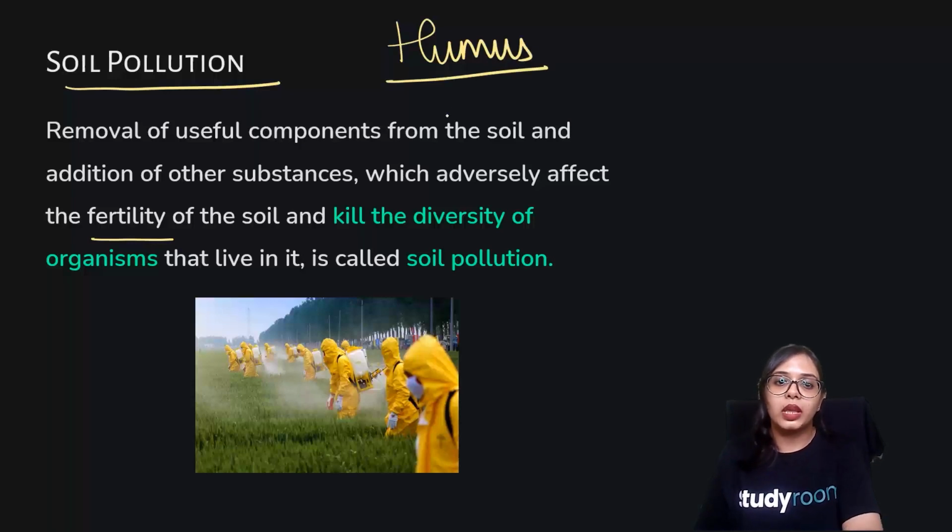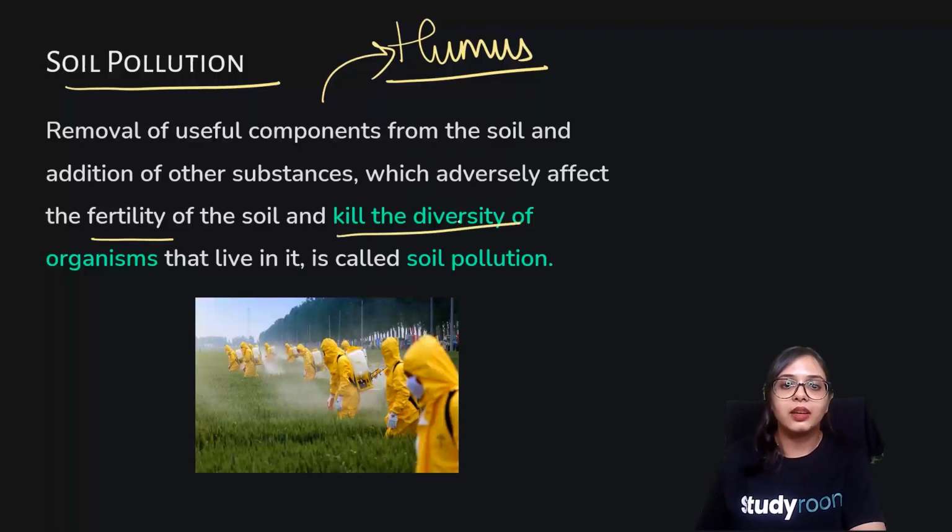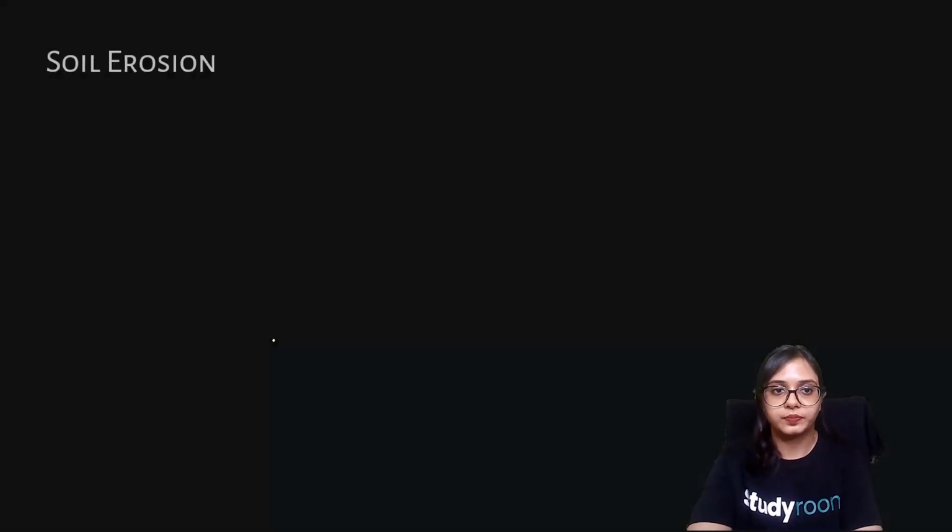Okay, so they are being used to get rid of unwanted insects that are destroying crops, but ultimately, somewhere or the other, they are causing those microorganisms that produce humus to be killed. And they kill the diversity of organisms that live in it. So harmful pesticides and chemicals cause soil pollution.